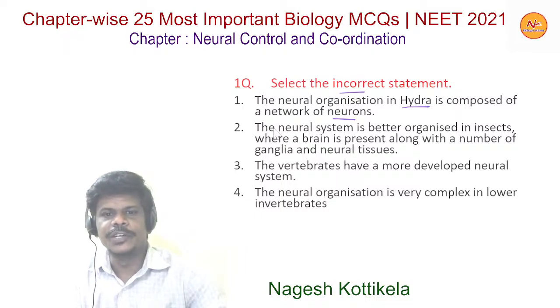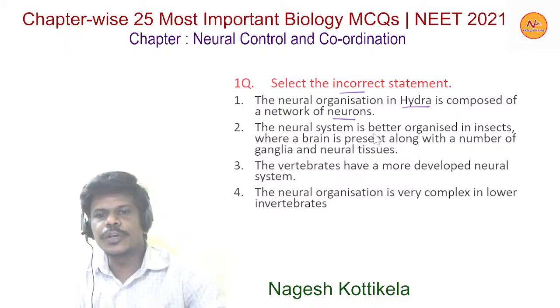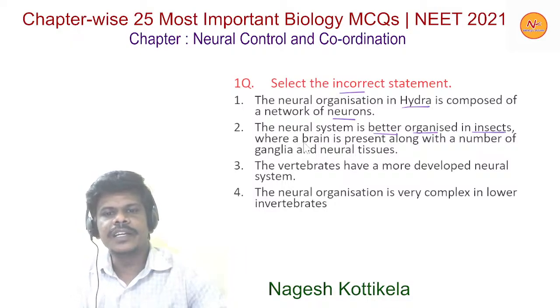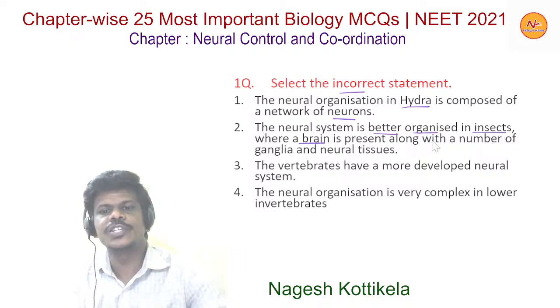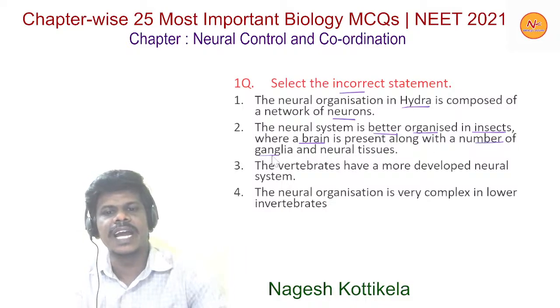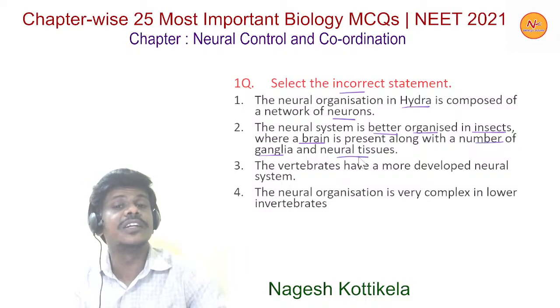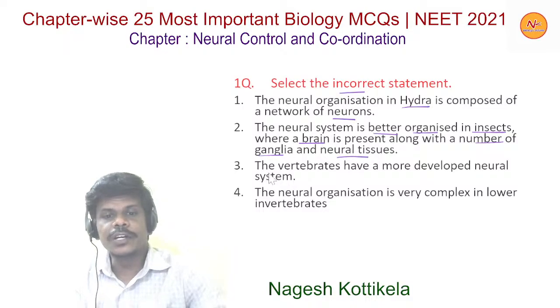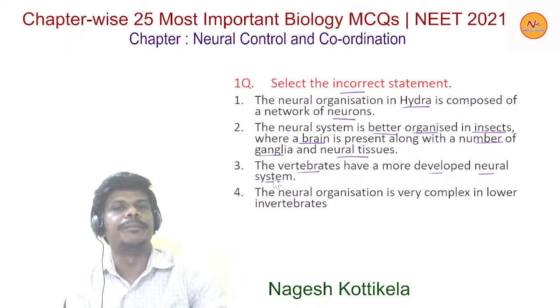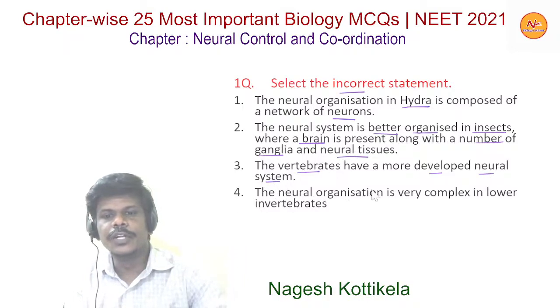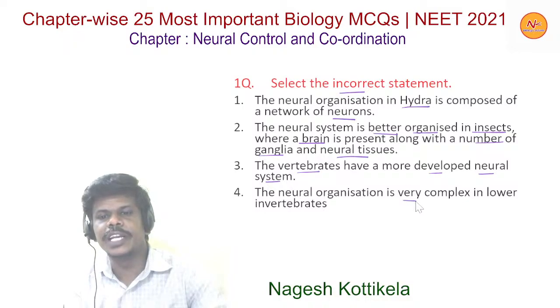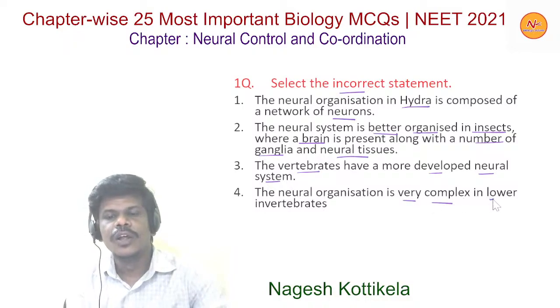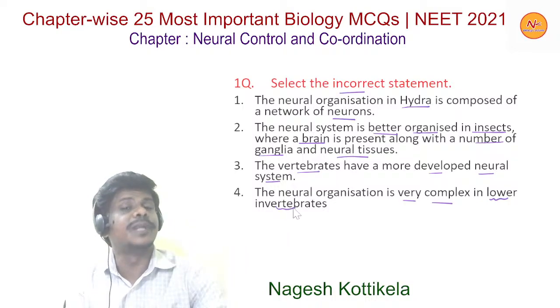Second option, the neural system is better organized in insects where a brain is present along with a number of ganglia and neural tissues. The third one, the vertebrates have a more developed neural system. And the fourth, the neural organization is very complex in lower invertebrates.